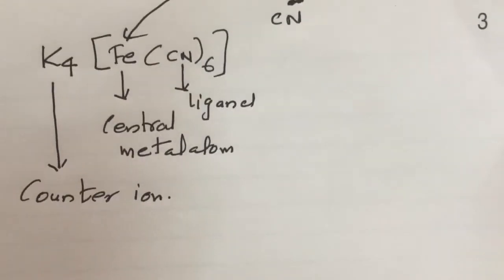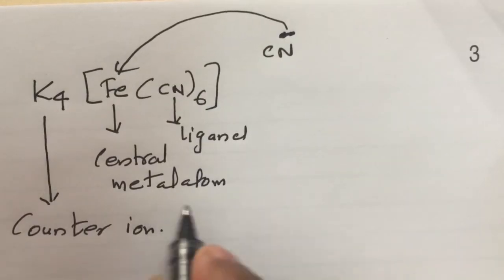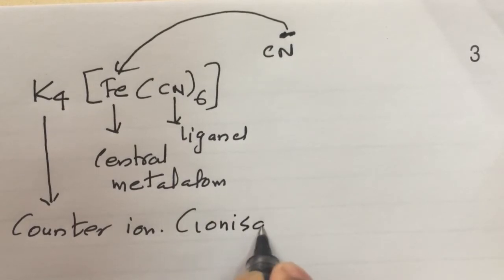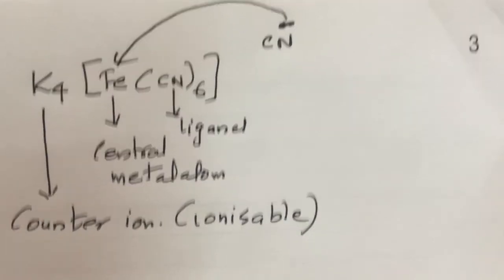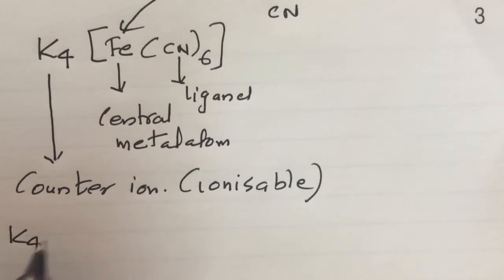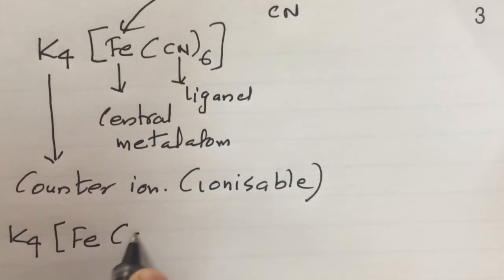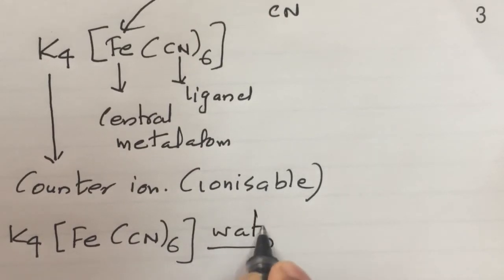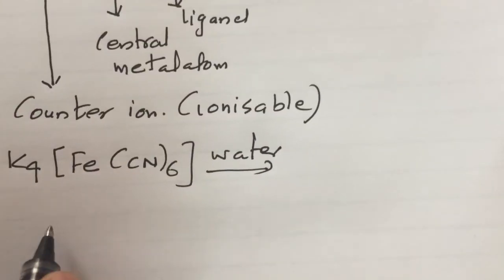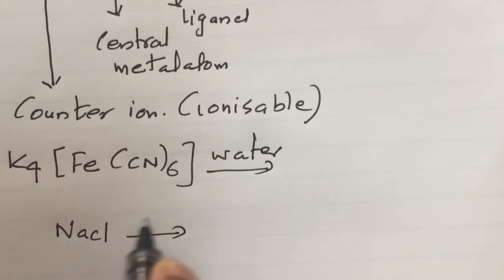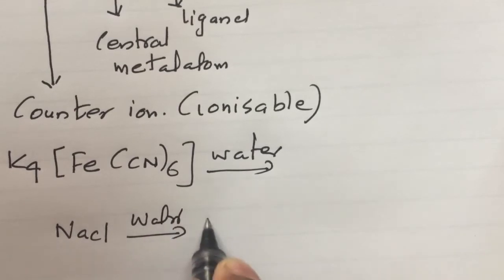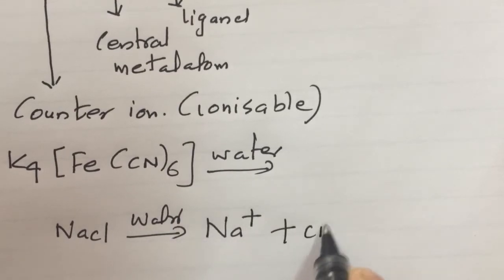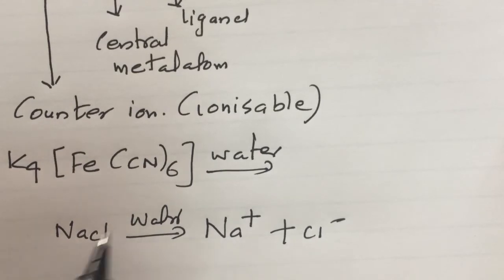What is counter ion? What do you mean by counter ion? Counter ion is the ionizable part of a coordination compound. Ionizable part means, when you add this coordination complex into water, you know, when you add NaCl into water, what will happen? NaCl will change to Na plus and Cl minus. Water will dissociate sodium chloride into Na plus and Cl minus. Ionic compound will completely dissociate.